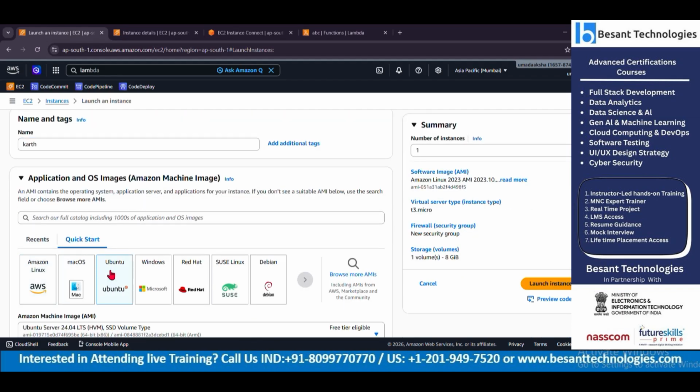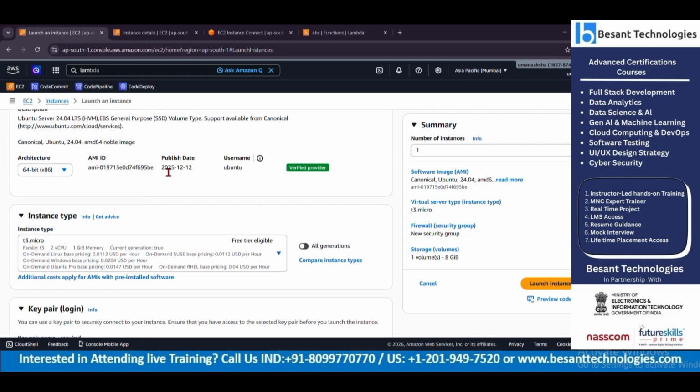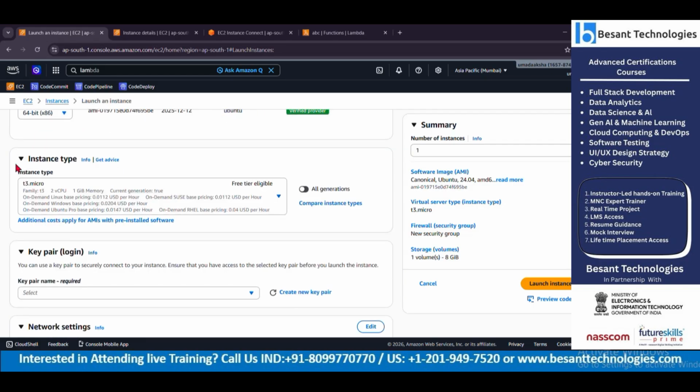Please focus. I'm going to name my machine. I'm going to select the particular OS, preferably of my choice. Here, when we talk about instance types, if I'm going to do a basic level project, yes, 2 CPUs with 1 GB memory is enough.